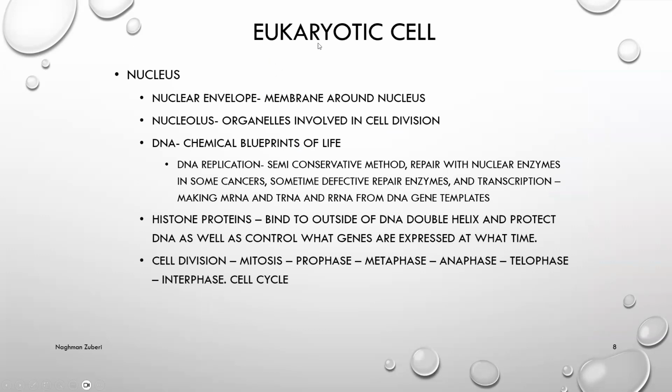We are talking about the eukaryotic cell, and there is the nucleus, the nuclear envelope, which is the membrane around the nucleus, and the nucleolus. It has organelles involved in cell division, DNA, the chemical blueprints of life, DNA replication by the semi-conservative method, and repair with nuclear enzymes. In some cancers, sometimes defective repair enzymes, and transcription making mRNA and tRNA and rRNA from the DNA gene templates.